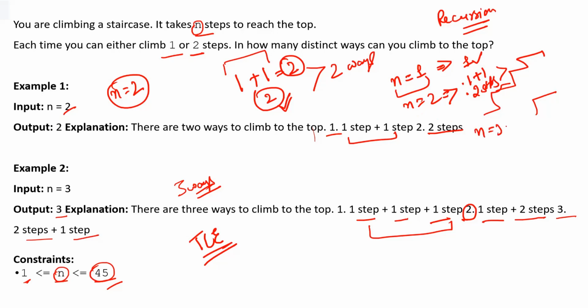For n equal to 3, you check that it is like this. What is the case for n equal to 0? For n equal to 0, it will be 0 only. So that's what we understood till here.